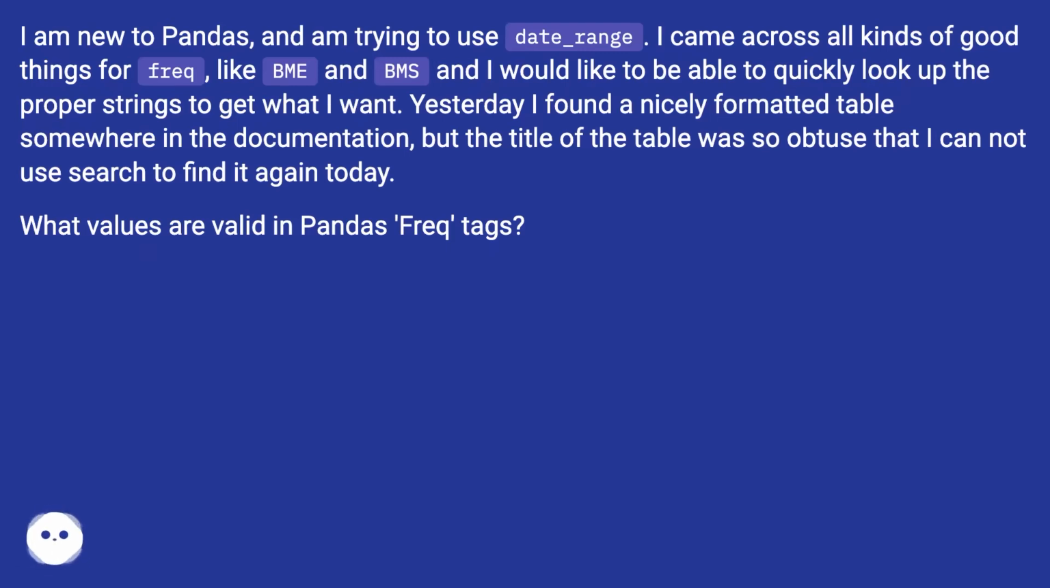Yesterday I found a nicely formatted table somewhere in the documentation, but the title of the table was so obtuse that I cannot use search to find it again today. What values are valid in Pandas frequency tags?